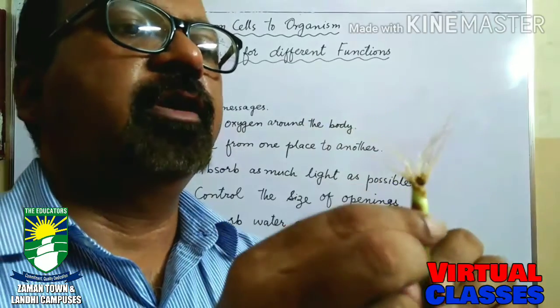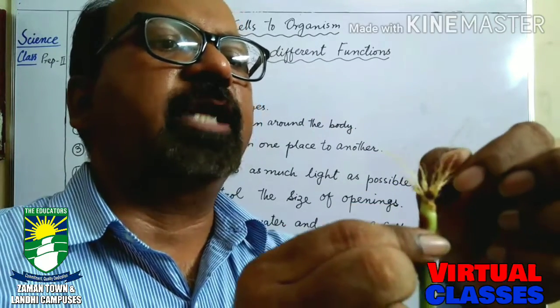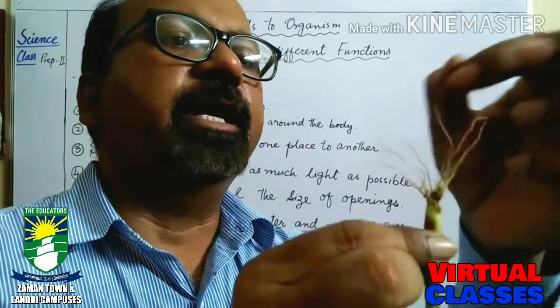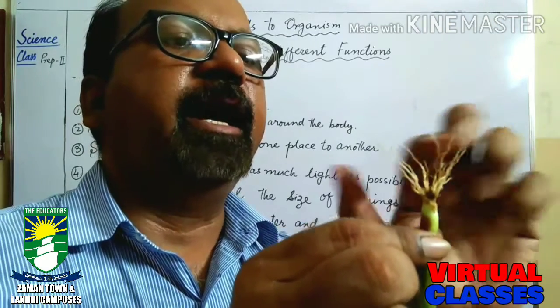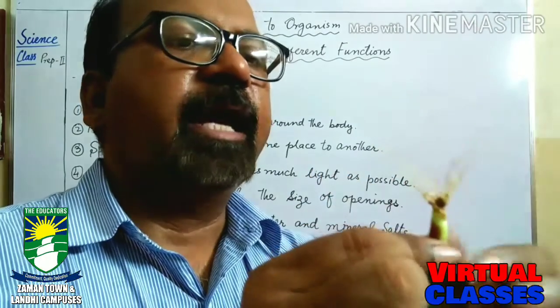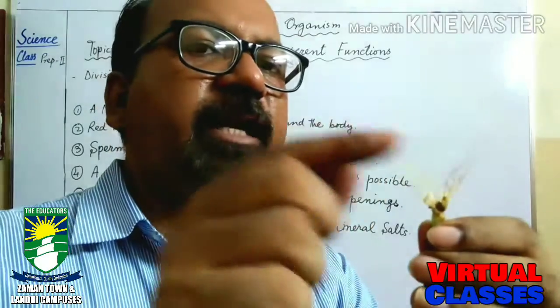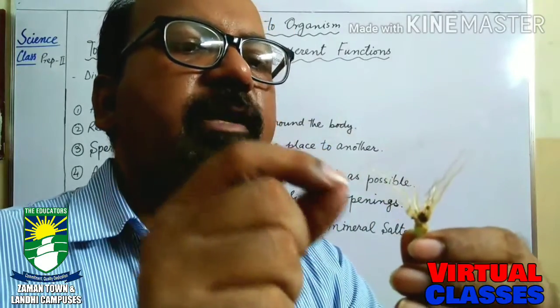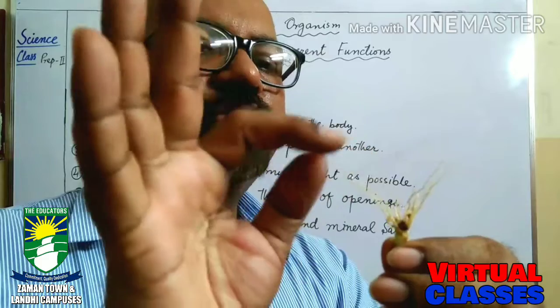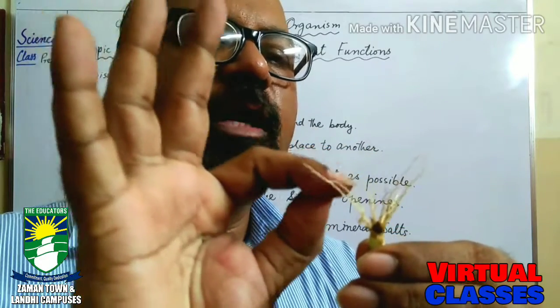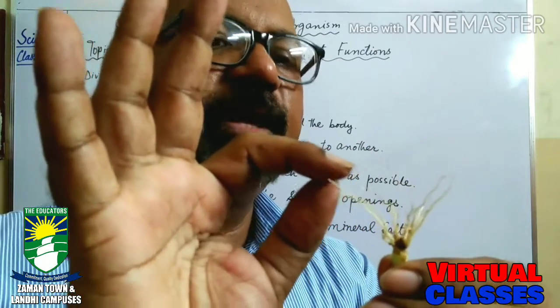These roots are more in number, they are multiplying and they are branched. These branched roots have very small hair-like projections.